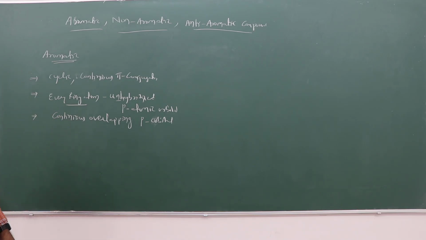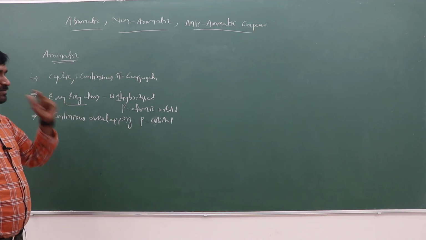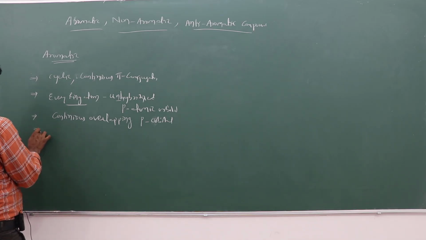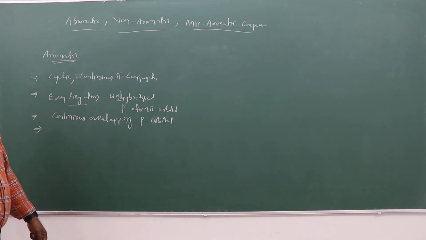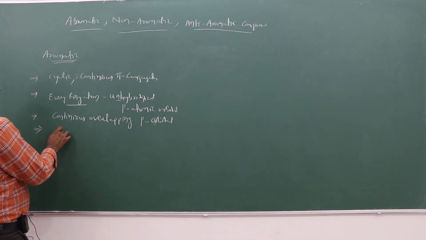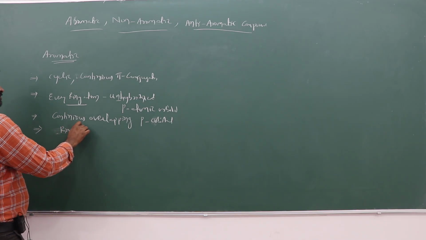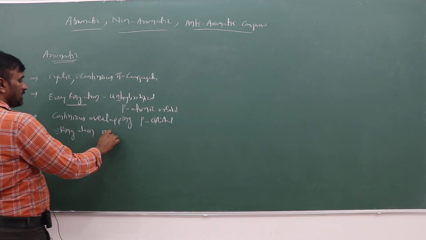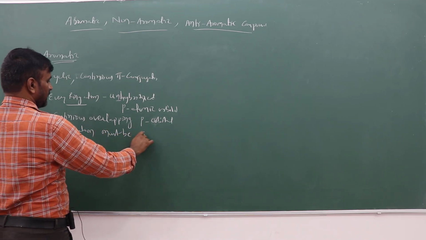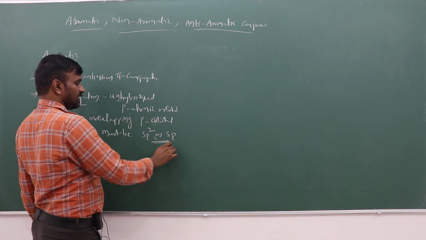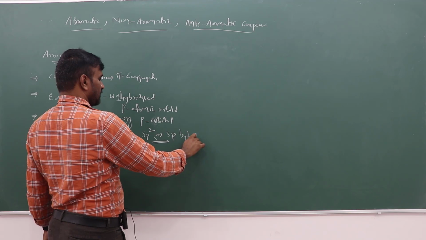Cyclic with continuous pi conjugation. Continuous conjugation is required. And every ring atom must be sp2 or sp hybridized.